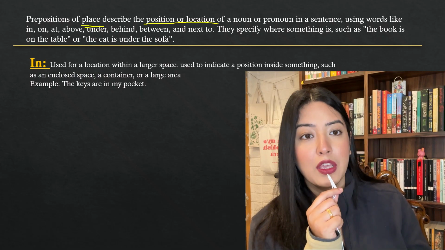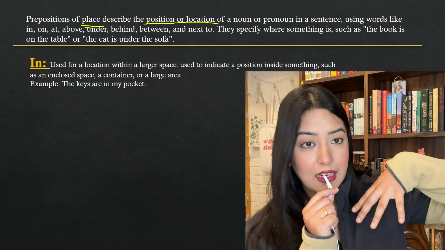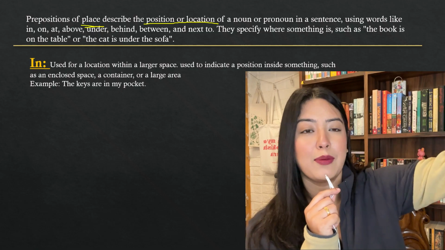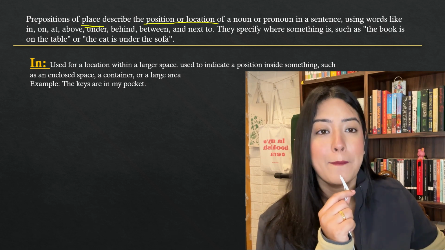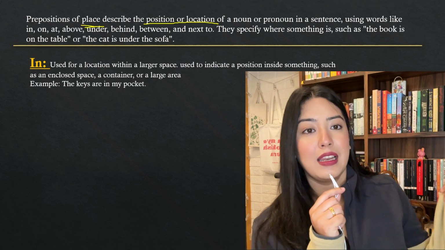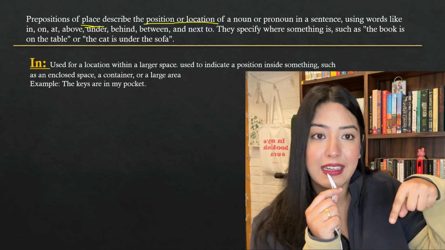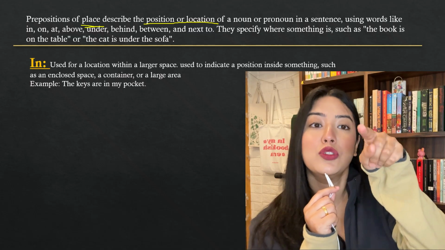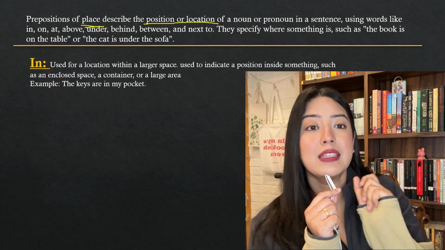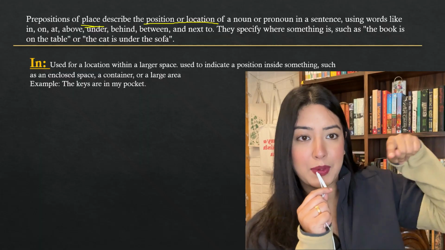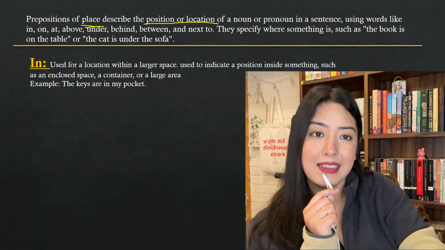For example, if you're just standing on the road, you will not say I'm in the road, you'll say I'm on the road. But when you say in, it means you're within a larger space. I'm in the car. The larger space is your car and you're inside it. There's a larger enclosed space within which you are standing or sitting. If you ask where is the tea, it's in the cup. The larger space is the cup and the tea is in it. So whenever there's a larger enclosed space, you can say I'm in the park.